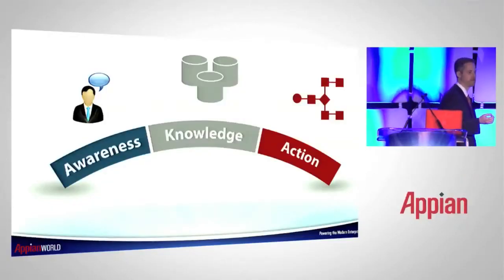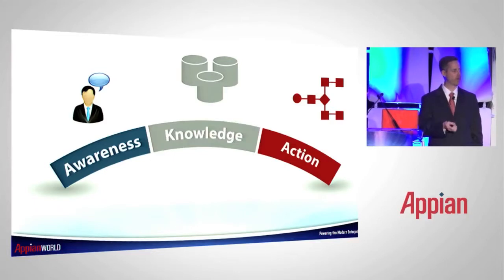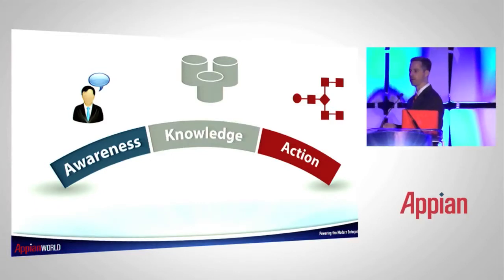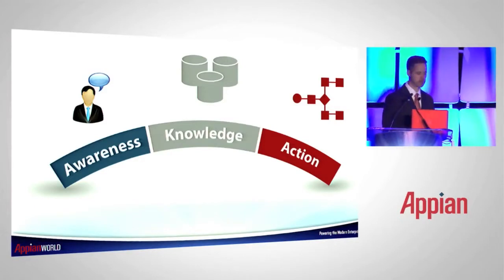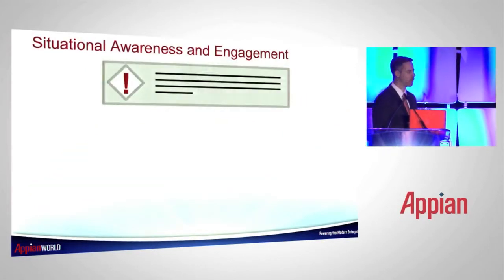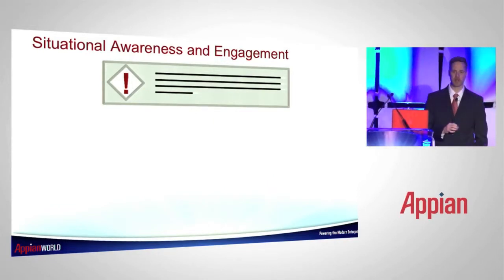So when we think about how do we make people smarter, you've heard this from Matt as well: awareness, knowledge, action. Three tenets that we can deliver to our employees to ensure that they make smart decisions inside the enterprise. Now, talking about awareness, what is awareness? Awareness is first a different user interface concept.